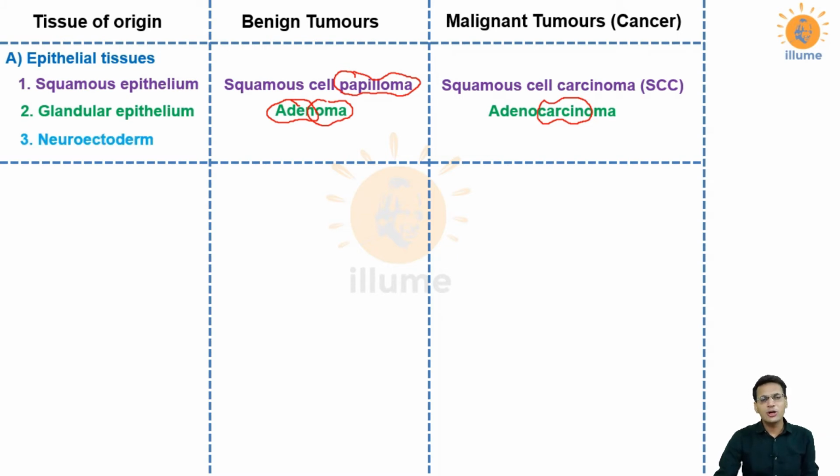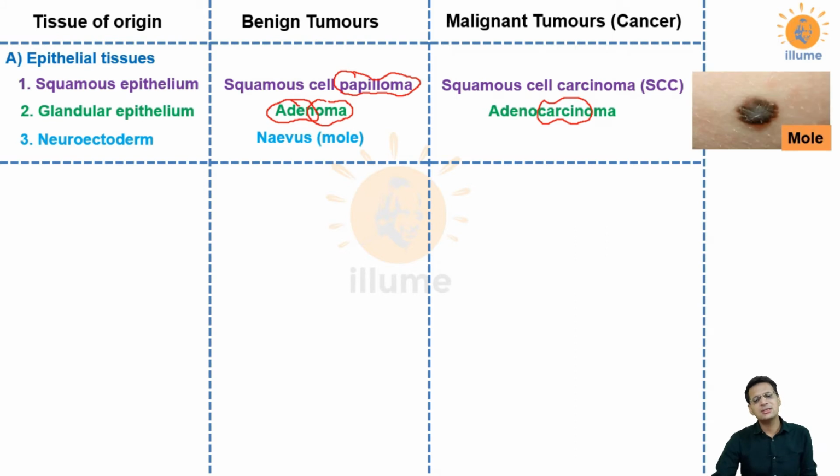Next is neuroectoderm. What is neuroectoderm? During embryogenesis, a part of ectoderm called neuroectoderm is developed, which is responsible for the formation of the central nervous system. And now in the epithelial tissue case, we are talking about melanocytes. Melanocytes are derived from neuroectoderm. So a benign tumor of melanocytes in skin is called a nevus or mole. What is a mole? This is a mole which is very common in the population, and you must have seen it in various individuals. If there is a malignancy of melanocytes, then this is called melanoma or melanocarcinoma.